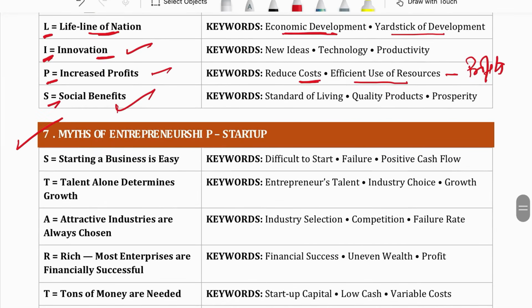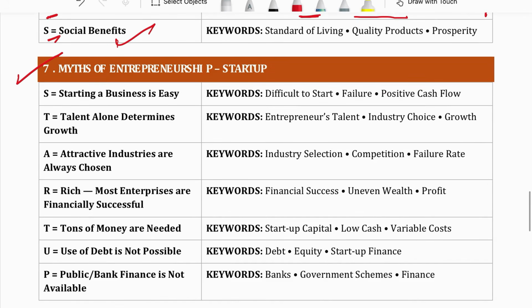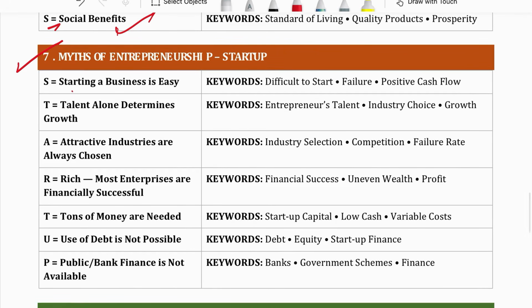Next is myths of entrepreneurship. In myths of entrepreneurship, you know what is given? Some people have some kind of false belief. Myth means false belief, but the reality is something else. So here we'll discuss the myth and the reality. The first myth is starting a business is easy. People say it's very easy to start a business, but it is a myth. It is really a false belief. Reality is starting a business is very difficult, and there are a maximum of businesses which don't get positive cash flow